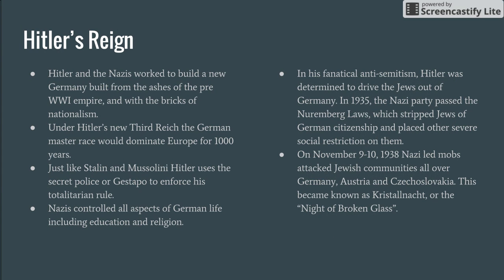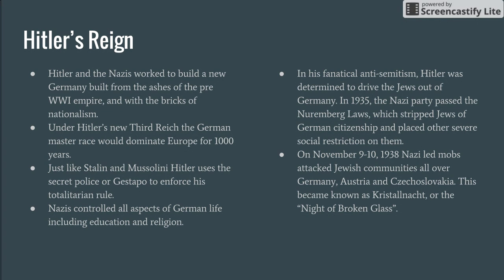Hitler and the Nazis worked to build a new Germany built from the ashes of the pre-World War I empire and with the bricks of nationalism. Under Hitler's new Third Reich, the German master race would dominate Europe for 1,000 years, so they thought. Just like Stalin and Mussolini, Hitler uses the secret police, or the Gestapo in Germany, to enforce his totalitarian rule.